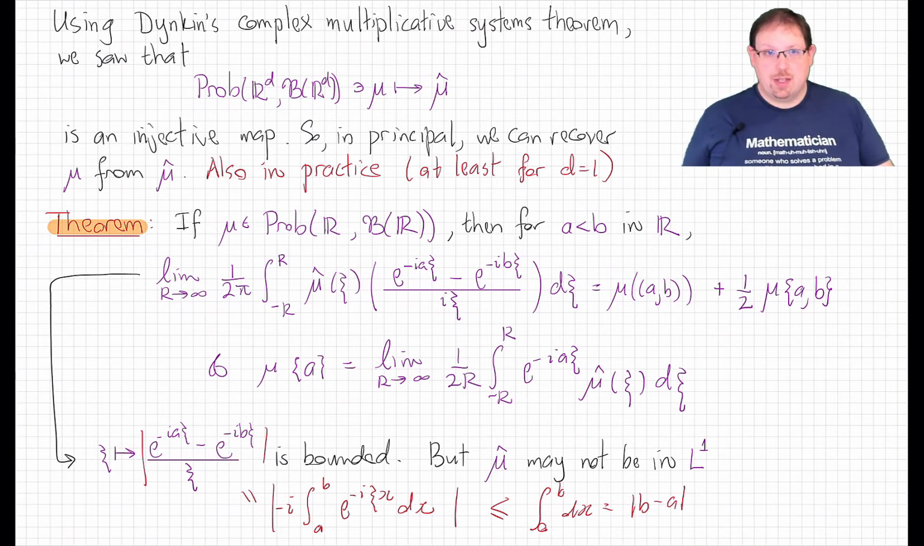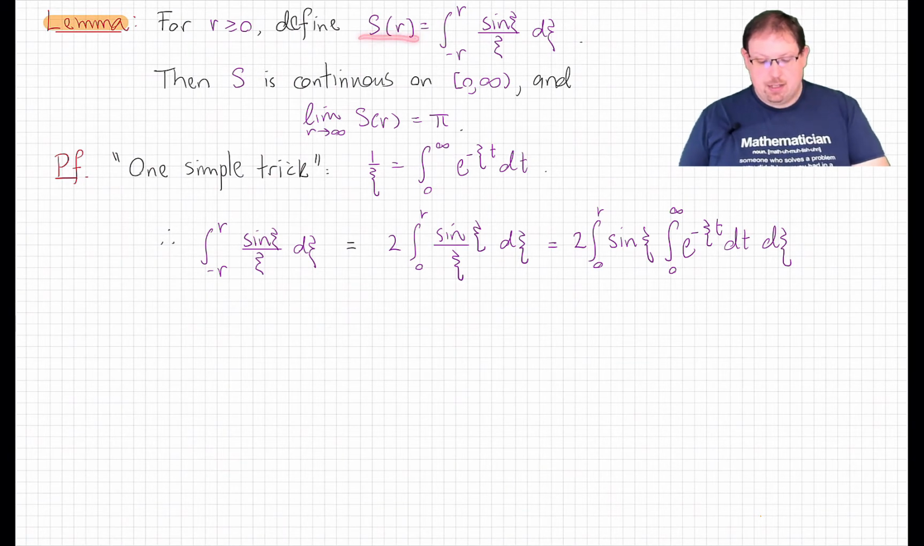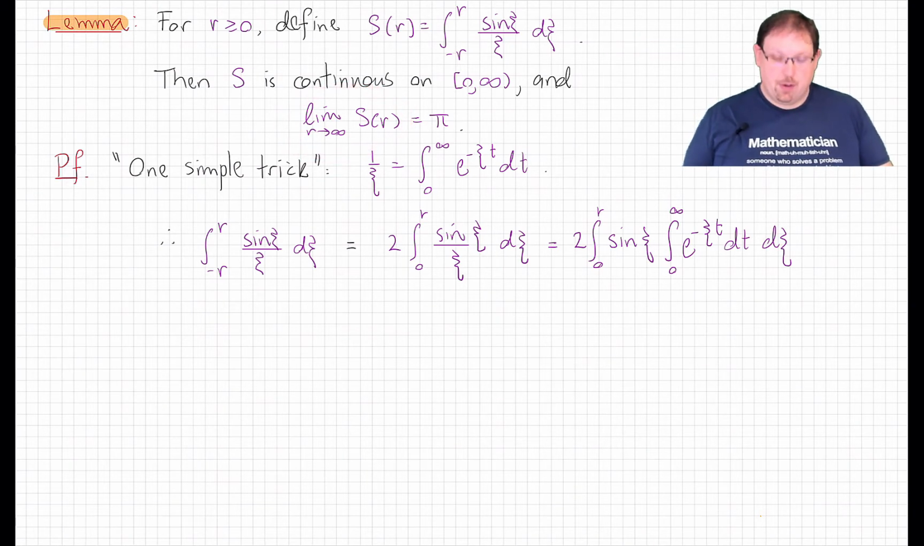In order to accomplish that, we need one fun calculus lemma, and that is that the integral of the sinc function is nice. So if r is any non-negative number, if we define s of r to be the integral over the symmetric interval from minus r up to r of the sinc function, then that function is continuous on the positive real line, including 0, and the function here is actually integrable. The limit as r goes to infinity of s of r is the finite number pi.